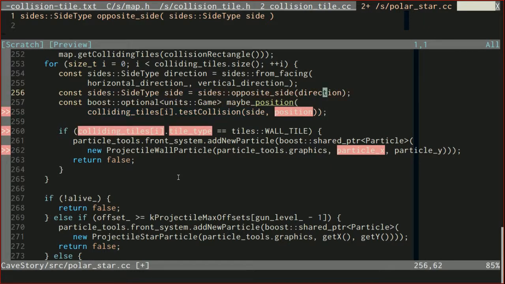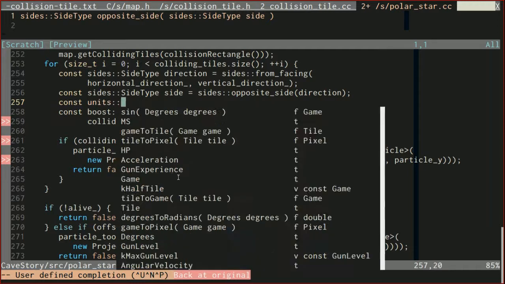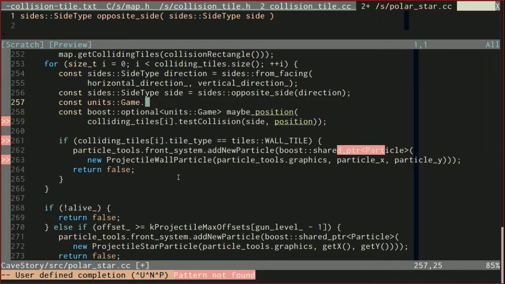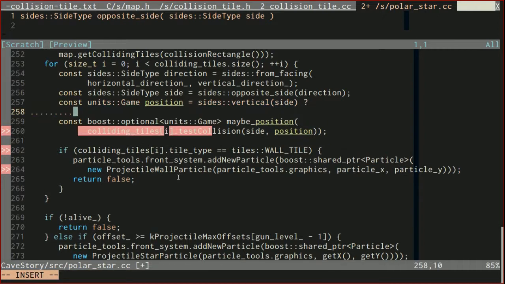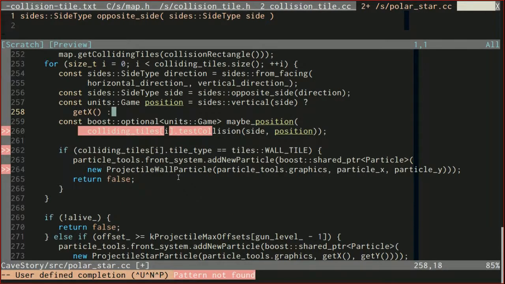Now let's figure out position. So const, it's going to be units of game, and depending on if we're going vertical or horizontal. So if we're going vertical, let's figure that out first. So position sides vertical. Now you see why I created all these helper methods. So if we're going vertically, then we want to use the x because the x is in the opposite axis. So get x. Otherwise, we want to use get y.